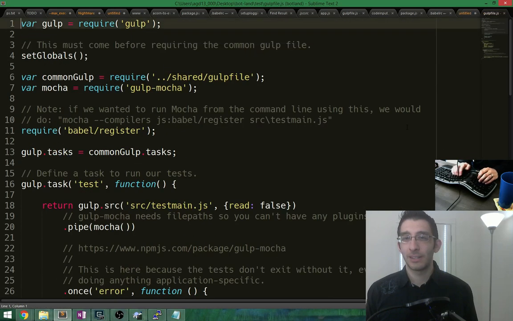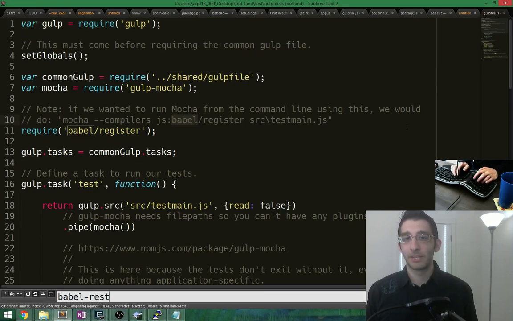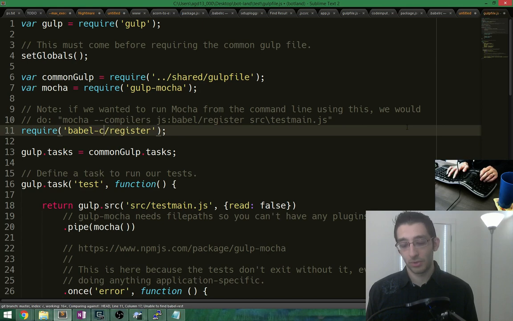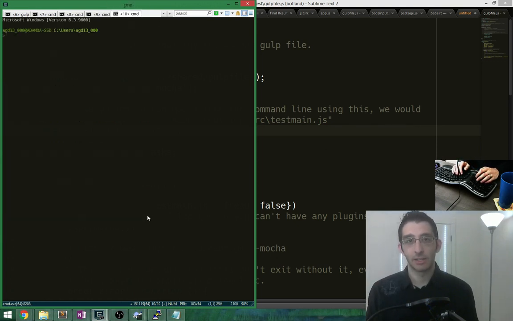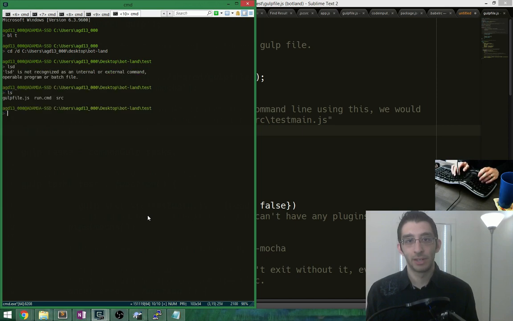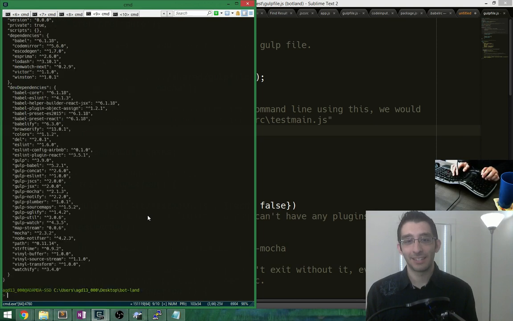Test gulp file. Babel register. Yeah, this is now Babel core / register. And now this might work. Although there might be node modules in here that hang on, let's take a look. What's going on? Alright, yeah, I think that should fix it.